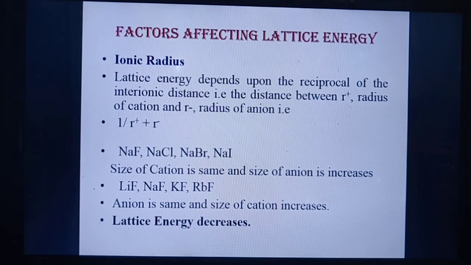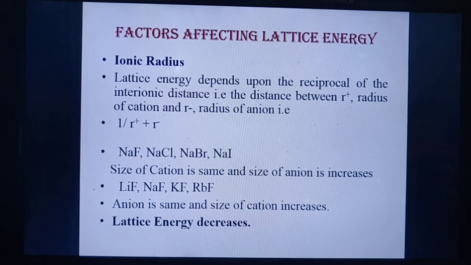Now take another example in which there are four compounds: lithium fluoride, sodium fluoride, potassium fluoride, and rubidium fluoride. In these four compounds, the size of the anion is the same, but what is different? The size of the cation. Rubidium is larger in size as compared to lithium, so the size of the cation goes on increasing.